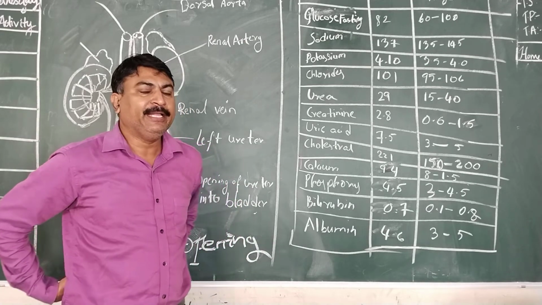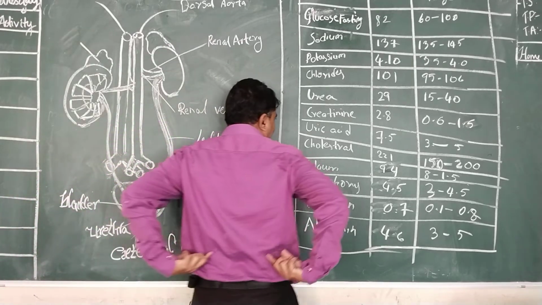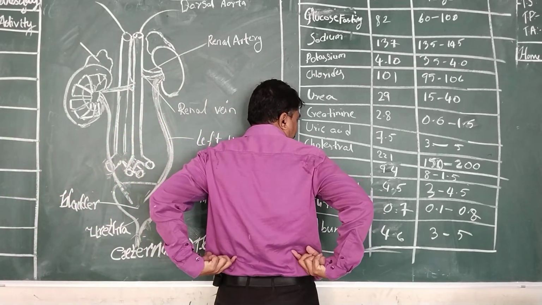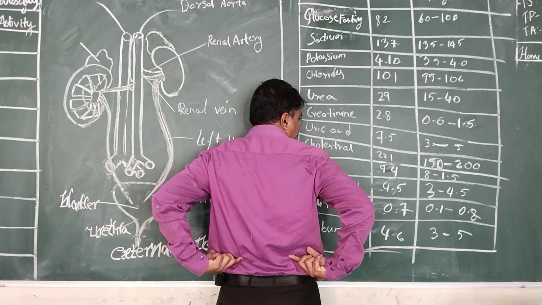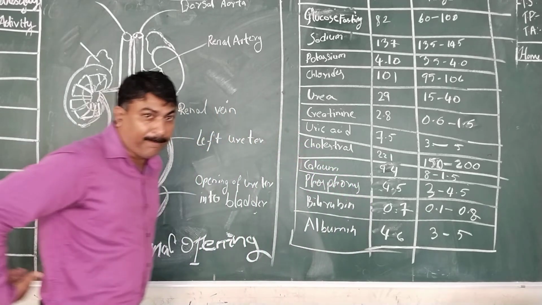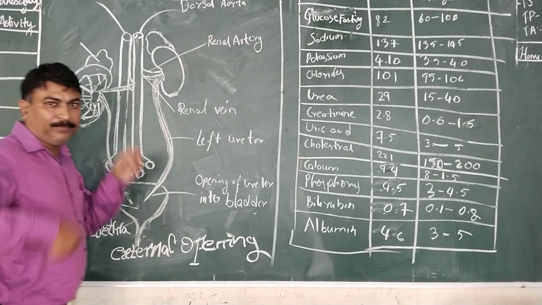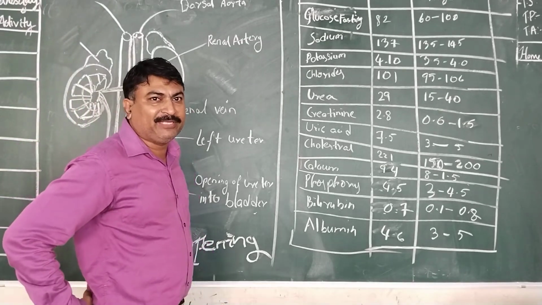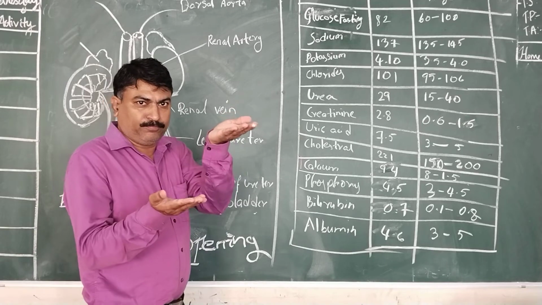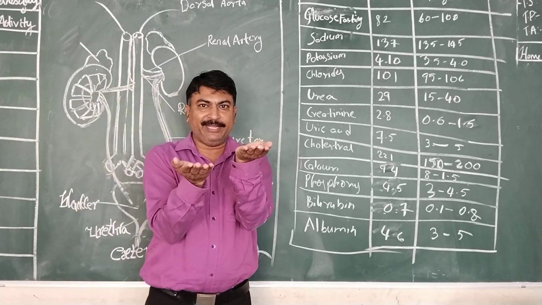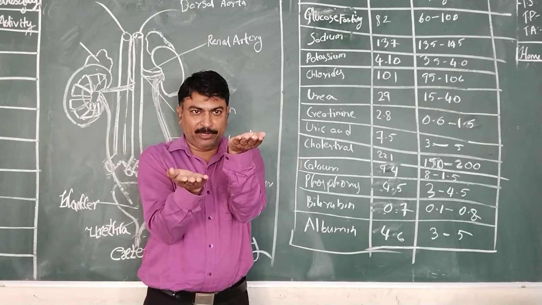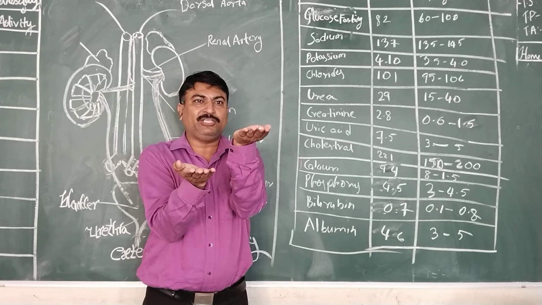They are attached to the back portion of our abdominal cavity, and the right side kidney will be placed below and the left side kidney will be placed just above.